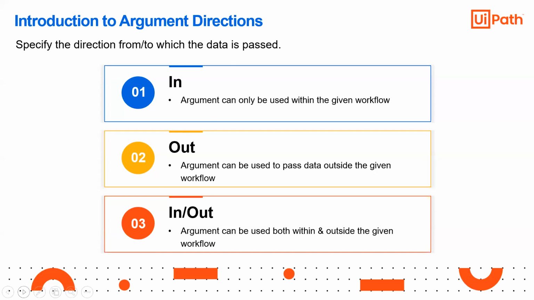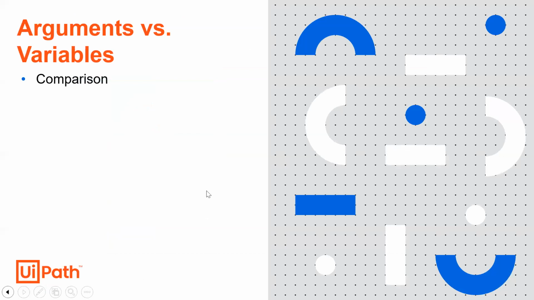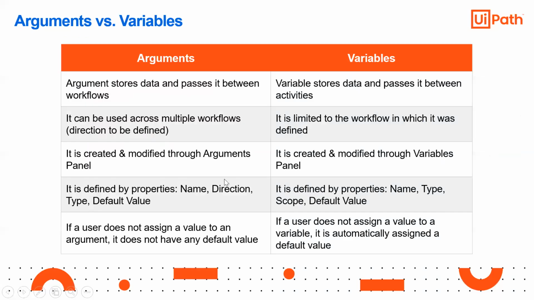So this one we are going to do next class: demonstrate how to pass arguments between two workflows and display the sum of two numbers. Actually doing this one takes 7 to 8 minutes max, but explaining this particular exercise will take me more than 40 minutes. So we'll do it in the next class because I have a meeting at 4:30 and cannot do it today. So just to see the comparison, then we can wrap up for the day.